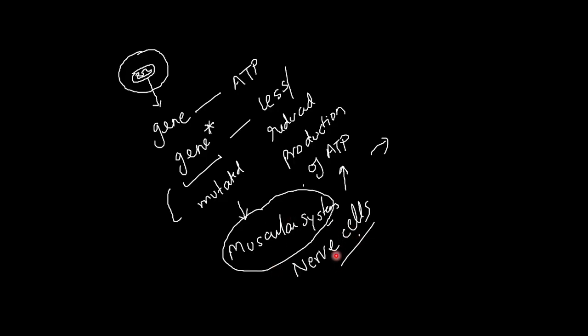Or if it is your nerve cells, because they need more energy, in that case what will happen? Because there is less production of ATP, this cell is going to suffer. But if it is a cell which does not require high energy, for example RBC, then the effect is going to be less.